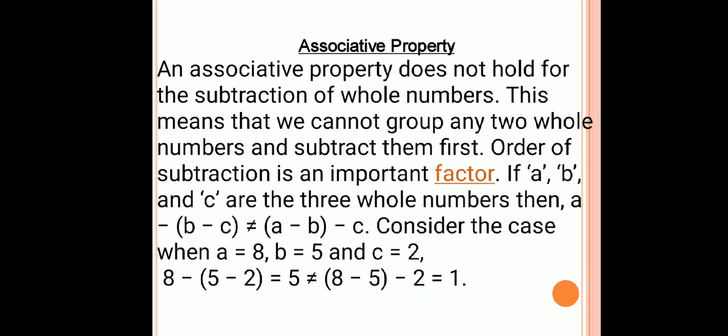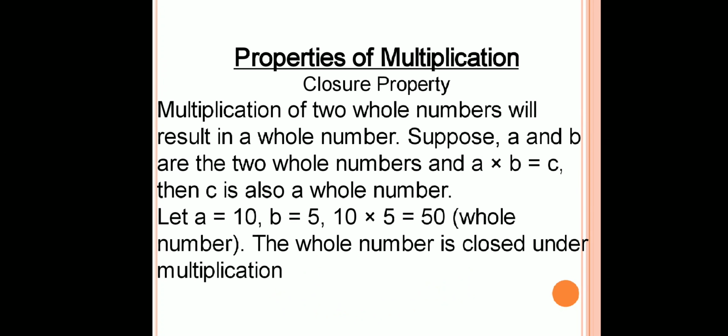Associative property. In associative property again, let us take an example, that is 8 minus of 5 minus 2. So I got the answer 5. But when I associated 8 with 5, I get the answer 1. Again both the answers are different. So we can say that associative property does not hold good for subtraction.